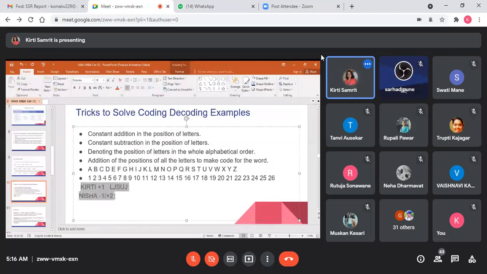Any other tips, students? What can we say about the reverse position? This is the forward ascending position. Most of the time, questions may be asked on the reverse position.